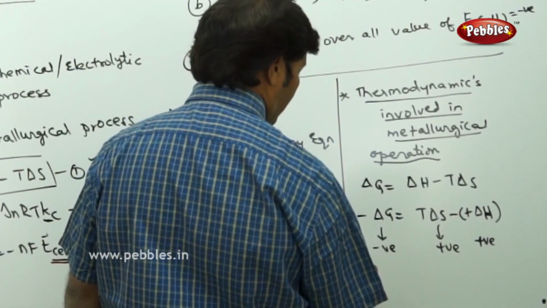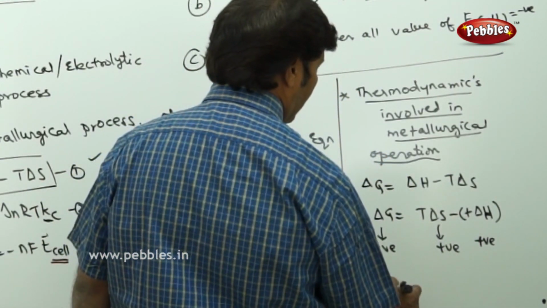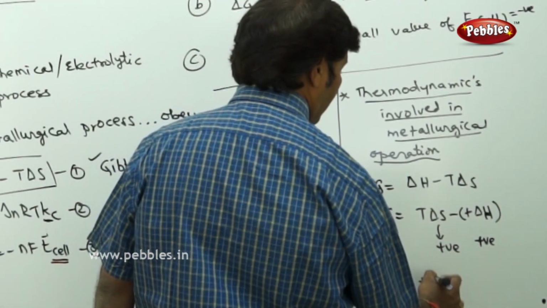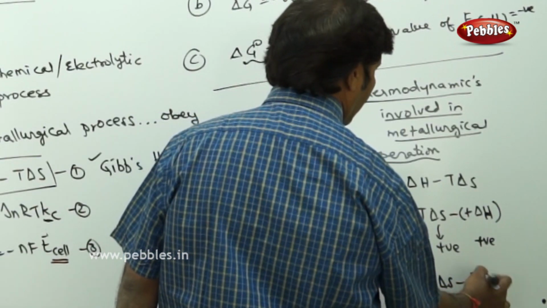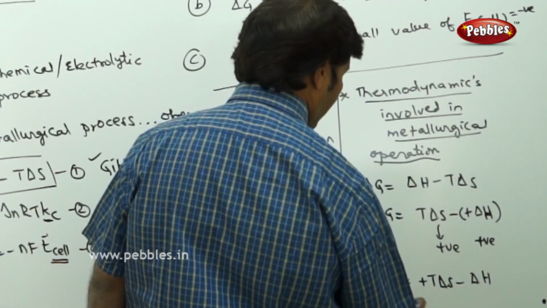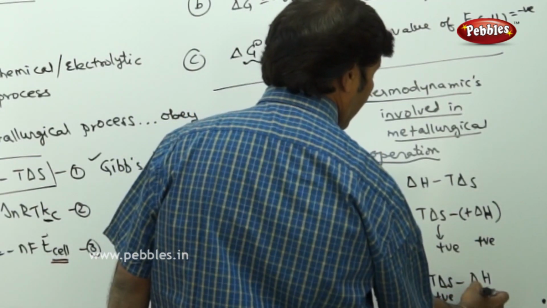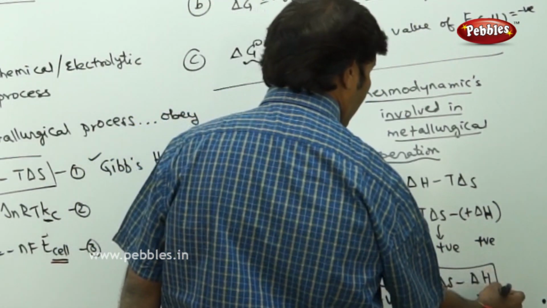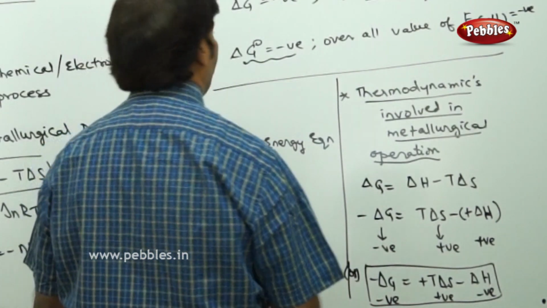Or you can take the same value as ΔG = TΔS − ΔH. So in this we are taking ΔG negative, entropy positive, and enthalpy negative. This is one more combination where we can carry out the metallurgical operation.